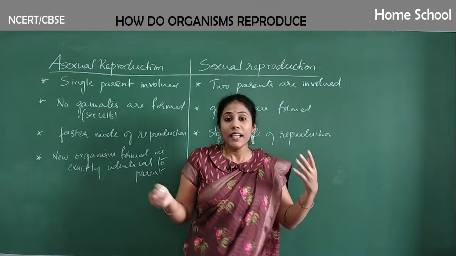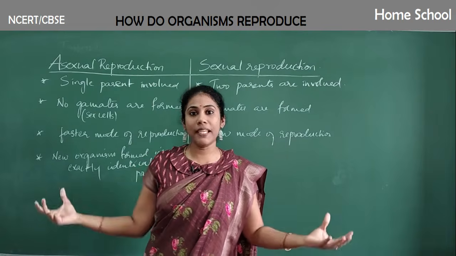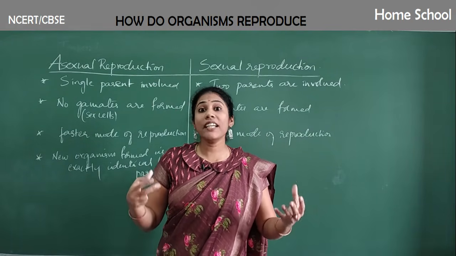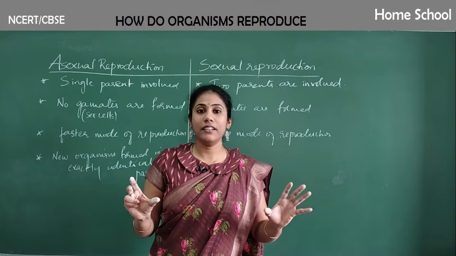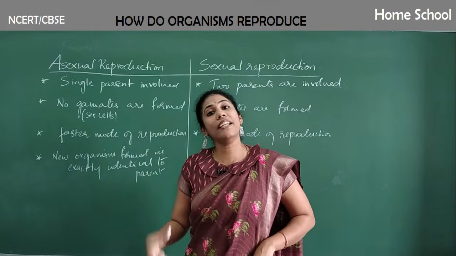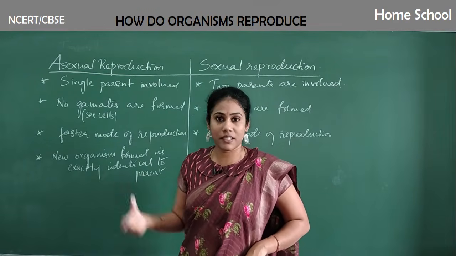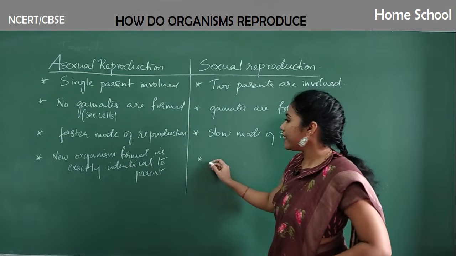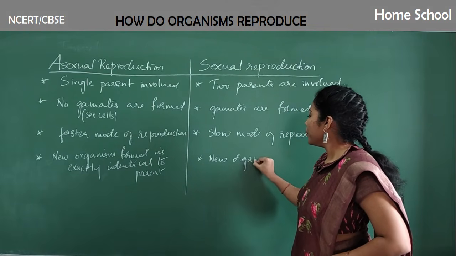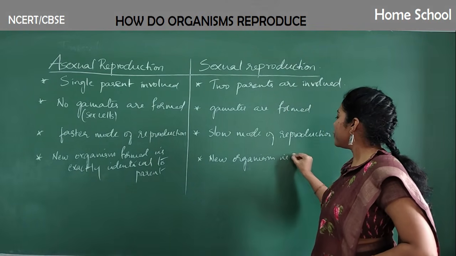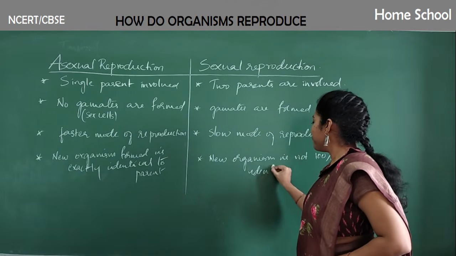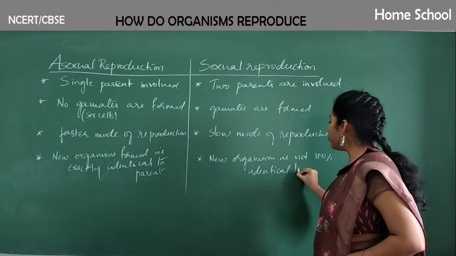Similar in the sense that, like our parents, we have two hands, two legs, two eyes. That way we are similar, but we are not 100% identical. Clear? We are very much different from our parents. Each and every one of us is very much different from others, isn't it? So what I can write here is: the new organism is not 100% identical to the parent.